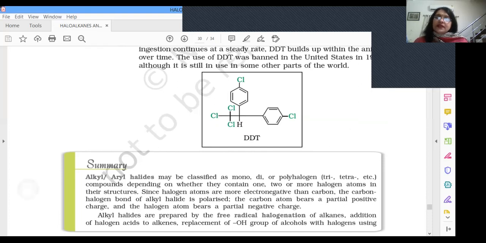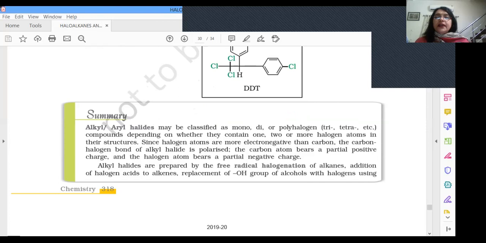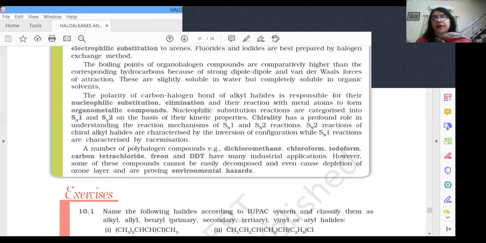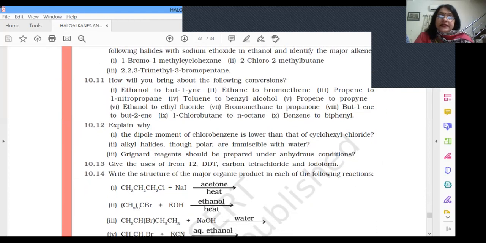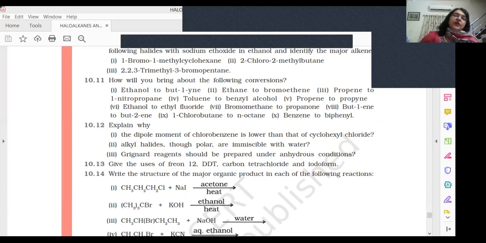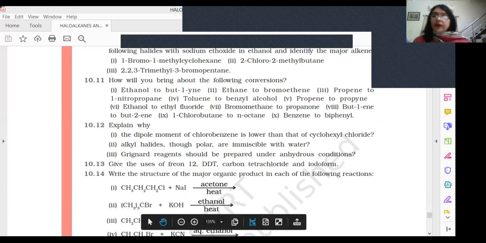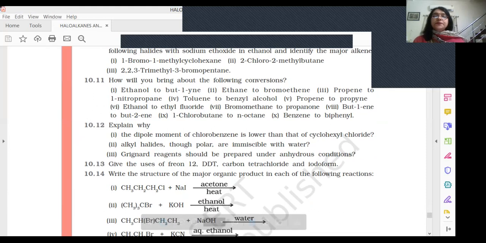So do revise. Just one more thing I would like to point out: in our exercise there's a question given on polyhalogen compounds. Only one question has been given, and that is question number 13. Let's see what it says. Give the uses of Freon 12. Just now we discussed, it's a refrigerant. DDT, you already know, is a very powerful insecticide, especially for the mosquito which causes malaria and lice that carry typhus. Carbon tetrachloride is an excellent solvent and is also used as a refrigerant and in air conditioning.